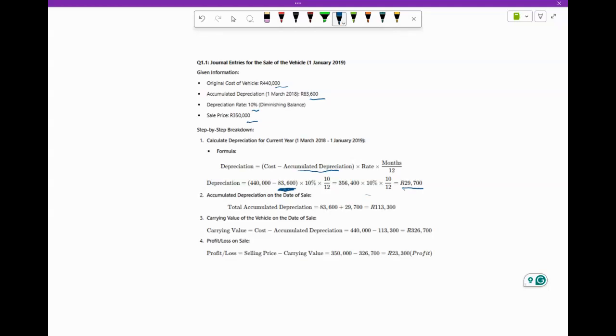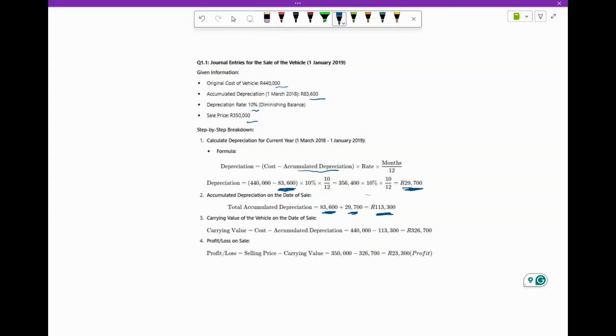But to calculate that, we also need to know what was our accumulated depreciation. So all this time we've had 83,600 depreciation on the asset as of 1 March, isn't it? But then we also have that depreciation that took place before we sold, which we just calculated now. So our total accumulated depreciation is 113,300. Happiness there.